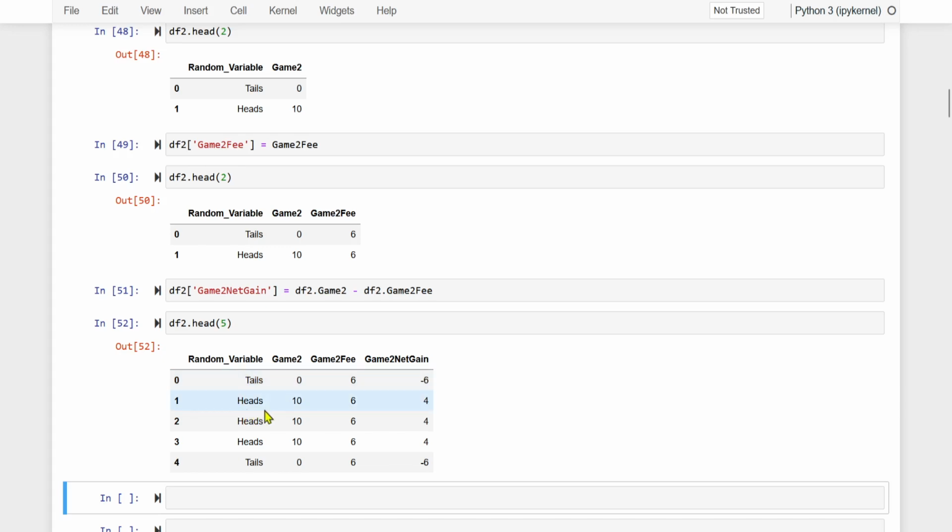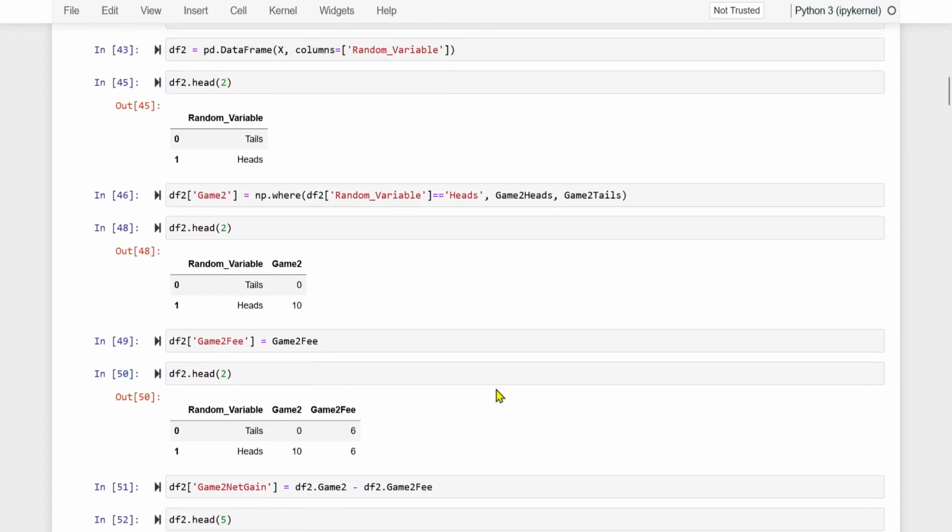If it is heads, the player wins $10. He has to pay a fee amount of $6. Net gain is 4. So on so forth for every play, right? Each row is representing one play, one flipping of the coin.